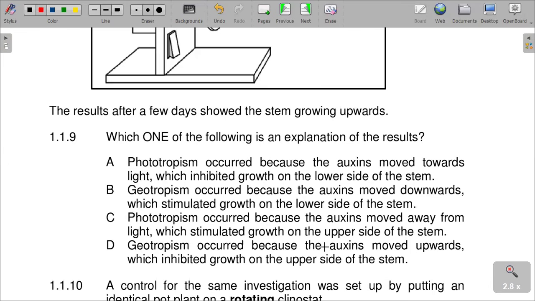D. Geotropism occurred because the auxins moved upwards. The correct explanation should be B: geotropism occurred because auxins moved downwards, which stimulated growth of the lower side of the stem. So for 1.1.9, B is the right answer.